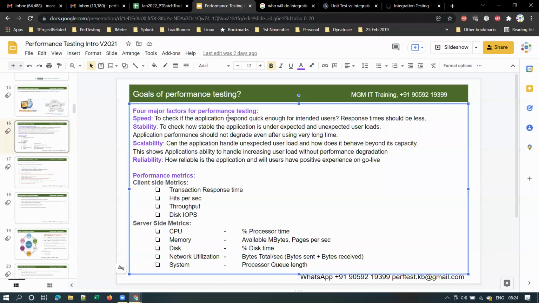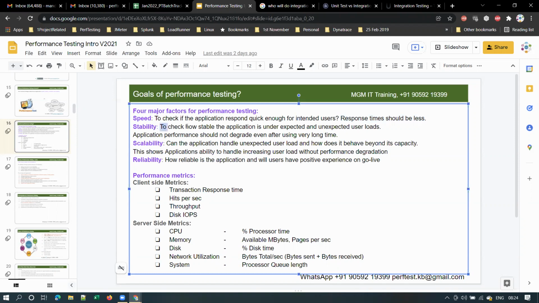Clear, guys? So let's discuss one more time. Let's revisit this. Speed is to check if the application responds quick enough for intended users. So response time should be less, right? The response time of the page. You understood what is meant by response time of the page? The time taken to load a particular page, that is the response time of that page.